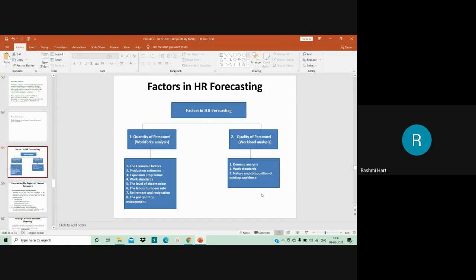Then you have expansion programs. If the organization thinks of moving in for expansion, at that time the need for different types of personnel arises. Such a possibility should also be taken into account while calculating future manpower requirement. That is also one of the factors which affects HR forecasting.